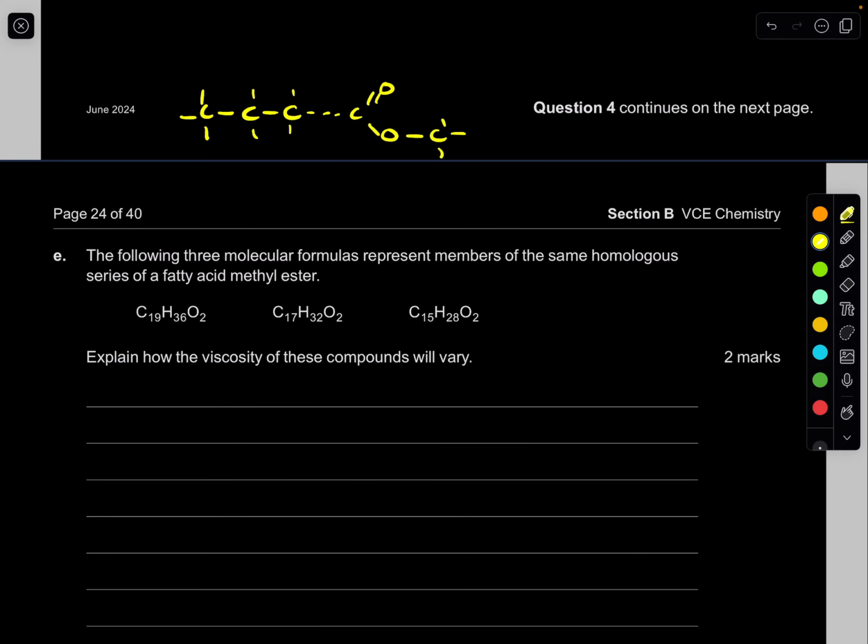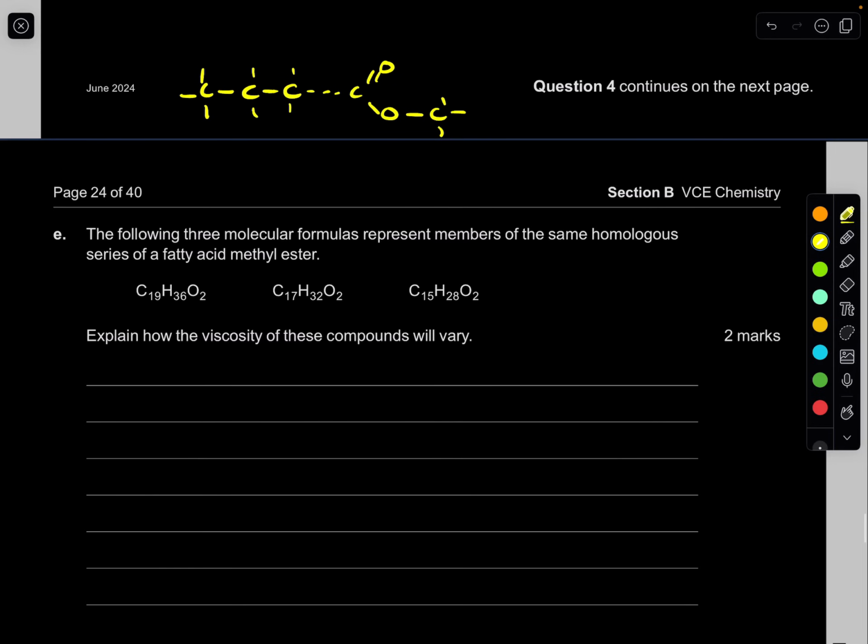Now, what determines viscosity? Remember, viscosity is like the rate of resistance. The way to think of it is that high viscosity is like honey. When you pour honey down, it takes so long to come out of the bottle. But if you take water and pour it out, it quickly comes out, because its viscosity is less. So for it to be high viscosity, it's all about its intermolecular forces. If it has high intermolecular forces, then it will have a high viscosity.